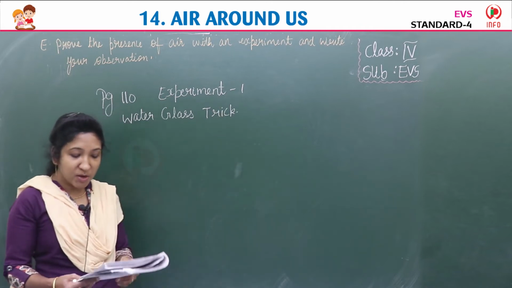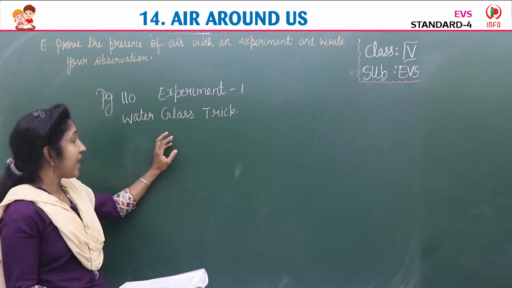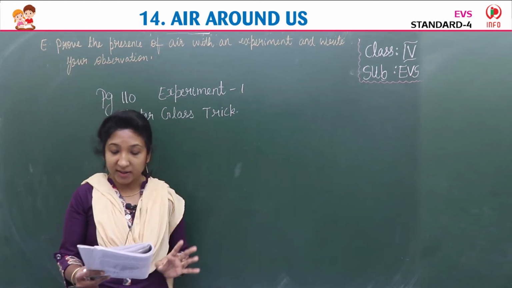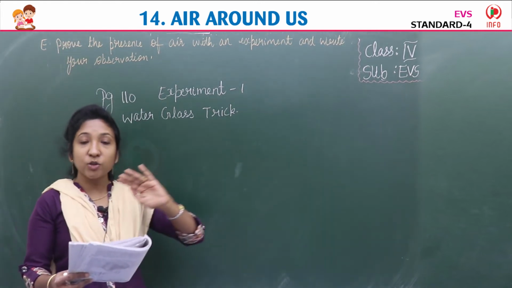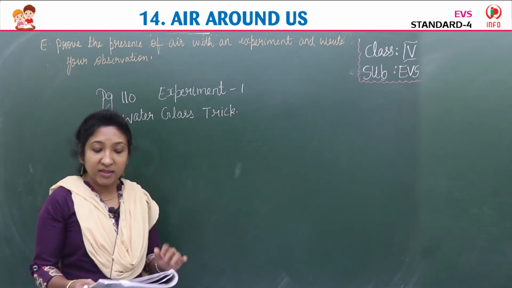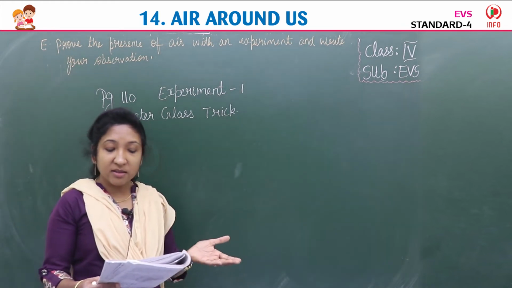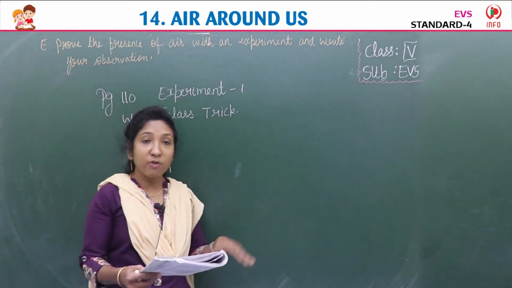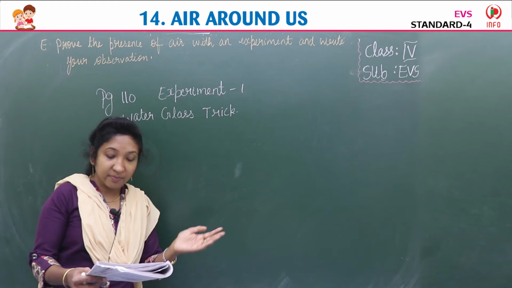Just read that experiment, children. Water glass trick. Fill a cup one-third with water. Cover the entire mouth with an index card. Holding the card in place, take the cup to the sink and turn it upside down. Remove your hand from underneath.